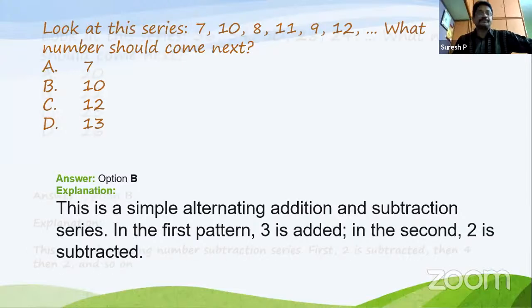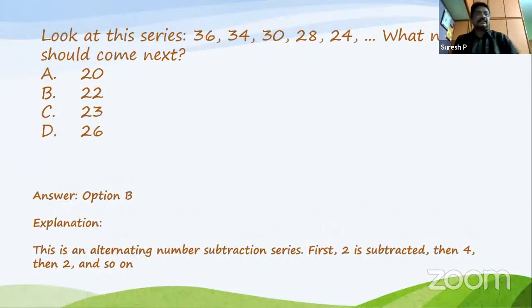Clear? Okay. Now look at this series: 36, 34, 30, 28, 24. What number should come next? Observe it clearly. 36 and 34, the difference is 2. 34 and 30, the difference is 4. 30 and 28, the difference is 2. Next one is 4. So the differences 2 and 4 come alternately.